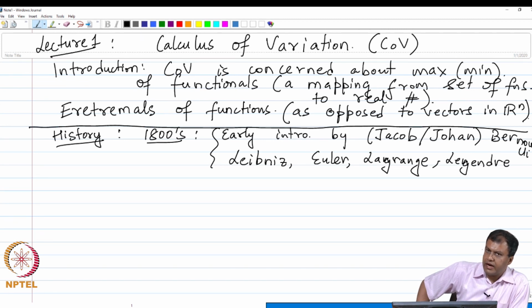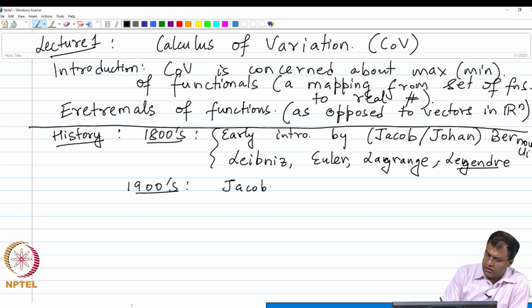And towards the end, when we talk about the sufficient conditions for finding the extremals, there is a very vital contribution by Legendre. In the 1900s, more contribution came from Jacobi and from Weierstrass. We are going to introduce some other important results from Weierstrass as well as Jacobi over the later half of this course.